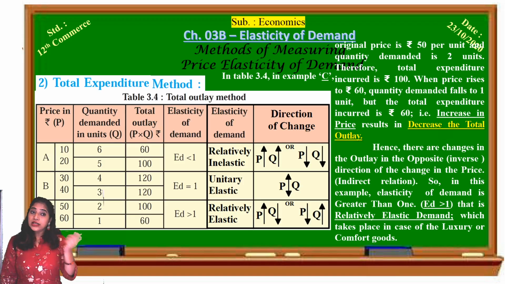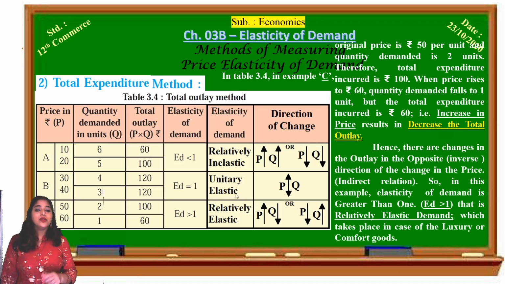So the expenditure on comfort goods or luxury goods decreases with the increase in the price. Total expenditure decreases. So there is a vast difference in the demand when the price increases for comfort goods, because those are not very much necessary. So the demand for comfort goods is very elastic. We can call it very flexible, or stretchable. So we call it a relatively elastic demand.